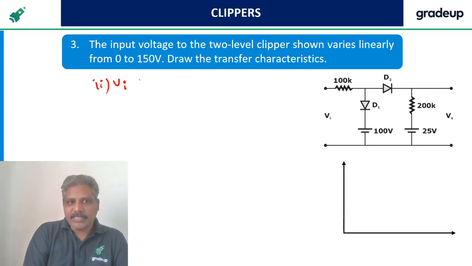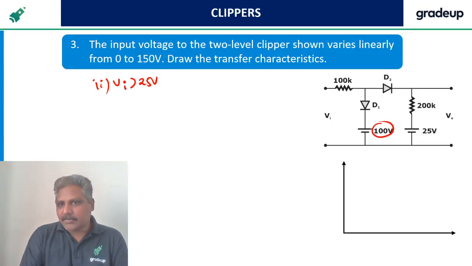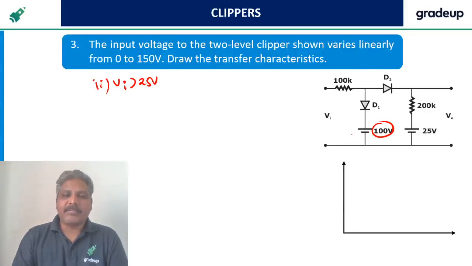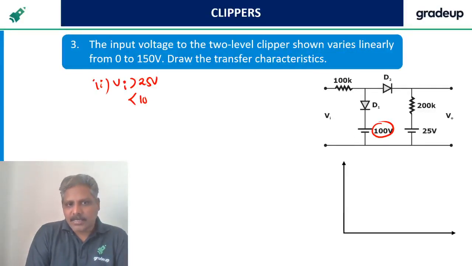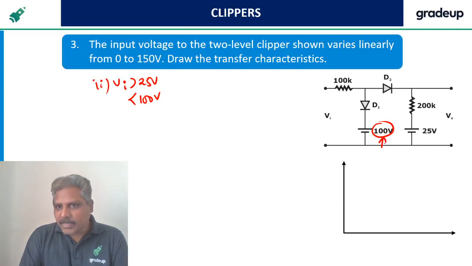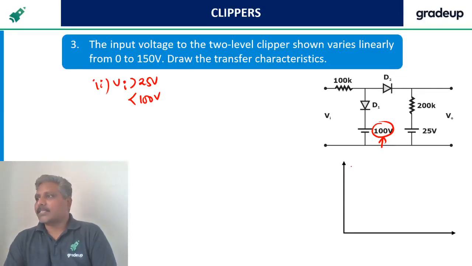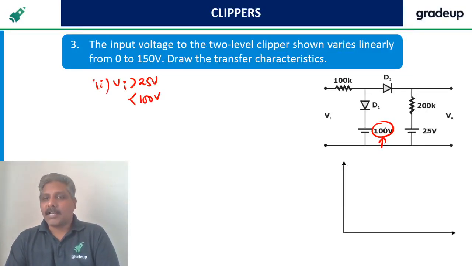Less than 25 we have seen, so greater than 25 I have to go for, right? And another one is greater than 25 means how much? Is it 50, 75, 100 or 200? Everything is greater than 25. So shall I go for less than 100? Because I am seeing the other battery is less than 100. Yes, 25 to 100. Others also you have to check.